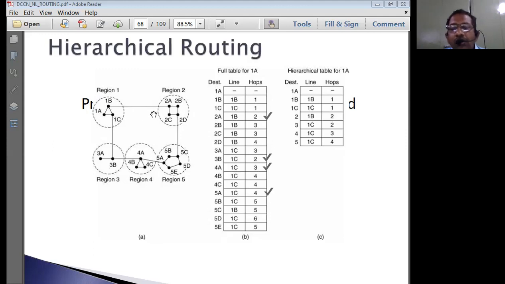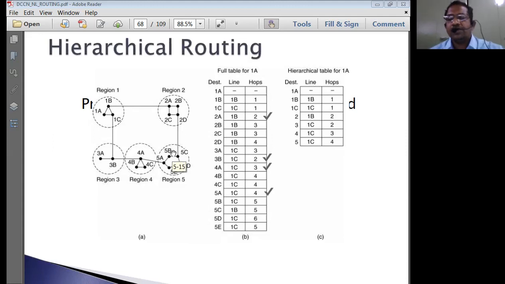You can have n levels of routing hierarchy. As the network is built, you can have clusters. Clusters can be divided into groups, groups can be divided into zones, zones can be divided into regions, and so on. So we can divide the hierarchies into various levels based on the requirements of the applications.